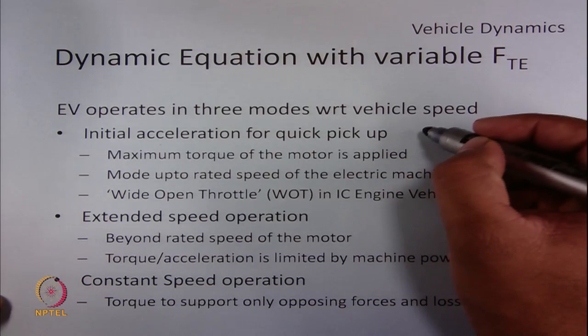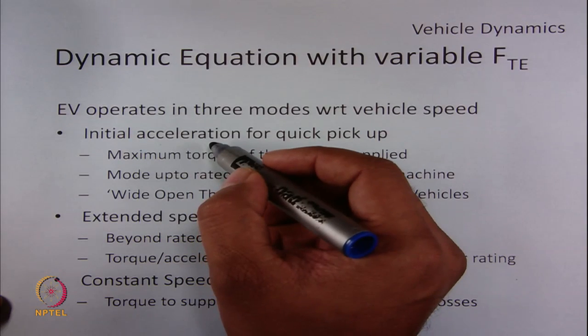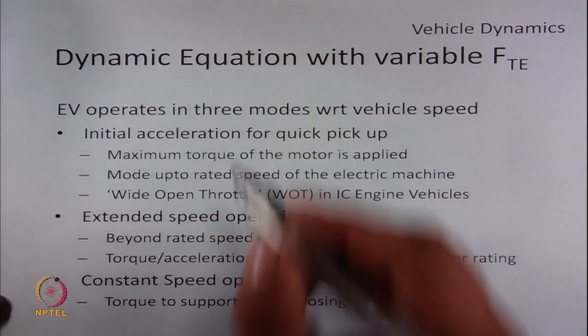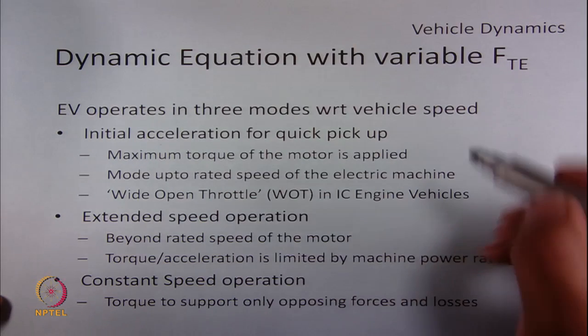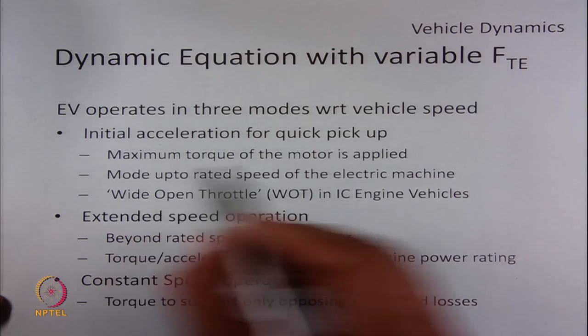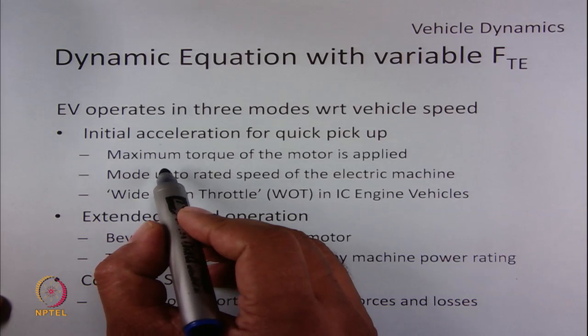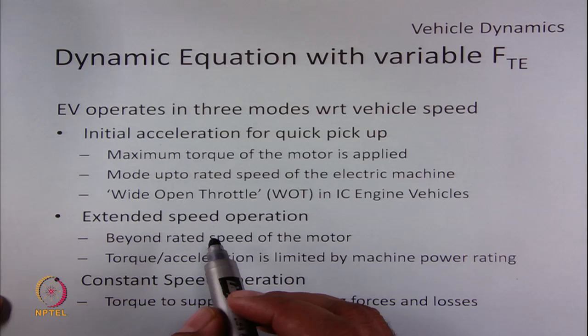So the initial pickup by means of a high acceleration is an important requirement. So in this mode, generally the motor will be asked to deliver the maximum torque capability of the machine.